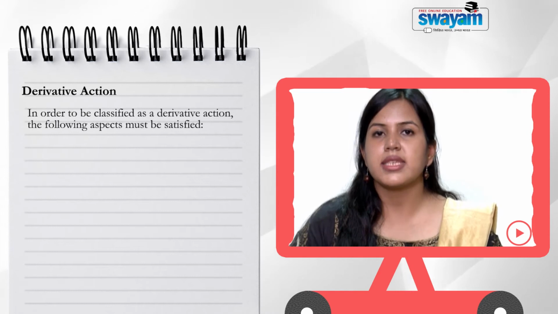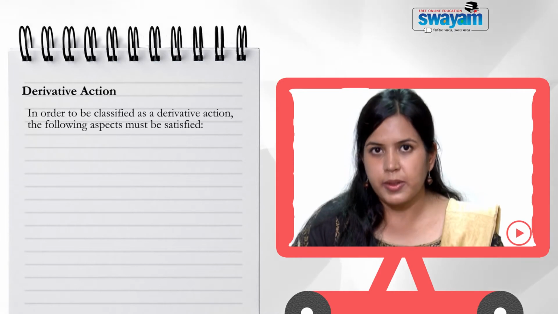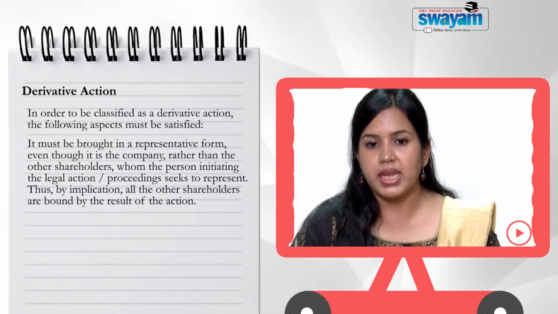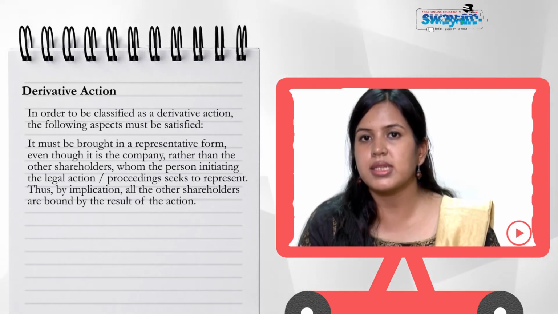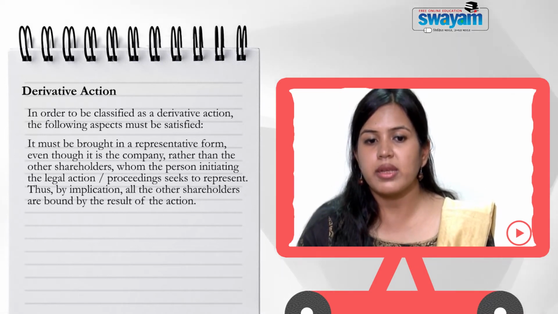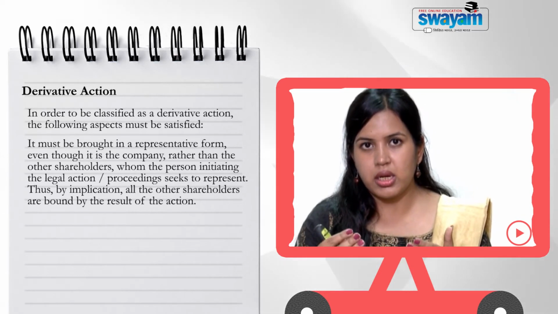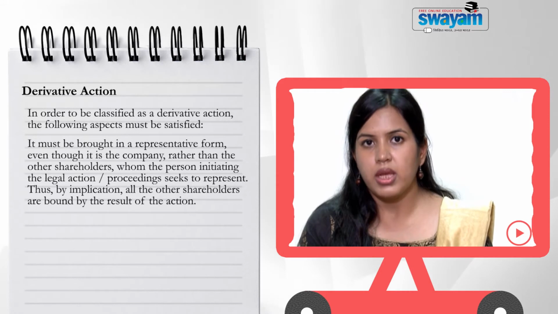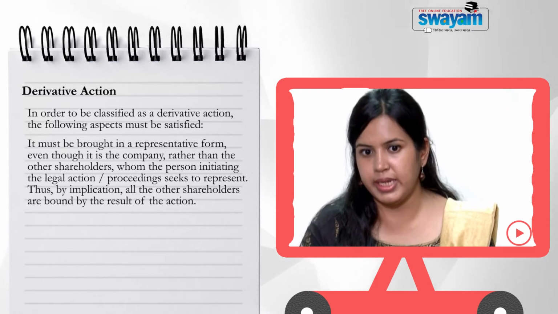Now, in order to be classified as a derivative action, the following aspects must be satisfied. Firstly, it must be brought in a representative form, that is, though it is the company's right, the action is brought on behalf of the other shareholders whom the person initiating the legal action or proceeding seeks to represent. By implication, all other shareholders are bound by the result of the action. That is, a group of shareholders came together and they file a suit in a representative form. Here, whatever be the result of that action, all the shareholders will get affected by that.